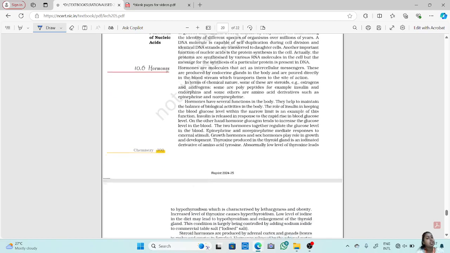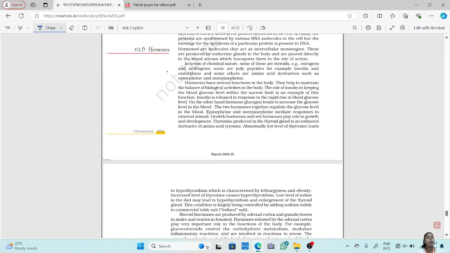Now the last part of this chapter is hormones. What are hormones? Hormones are molecules that act as intercellular messengers. They are produced by endocrine glands in the body and are poured directly into the bloodstream, which transports them to the site of action. So basically hormones are the intercellular messengers.